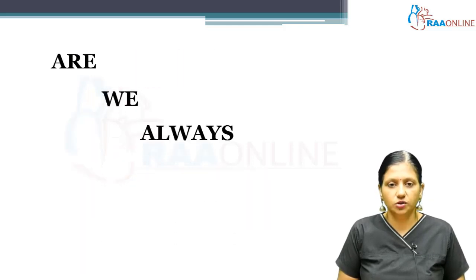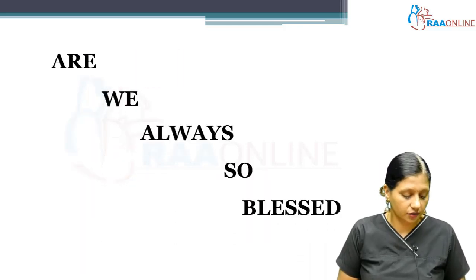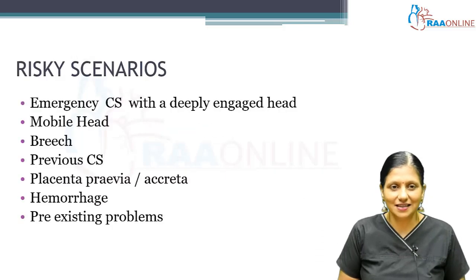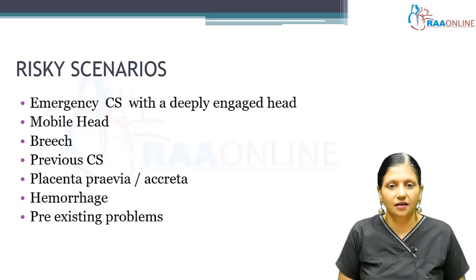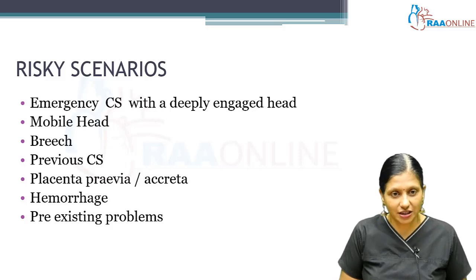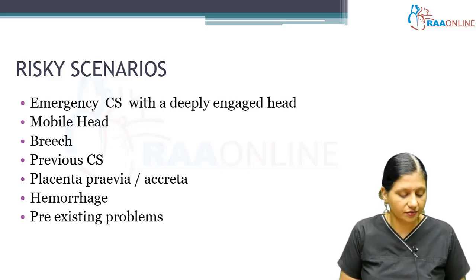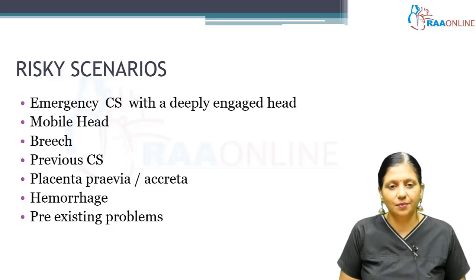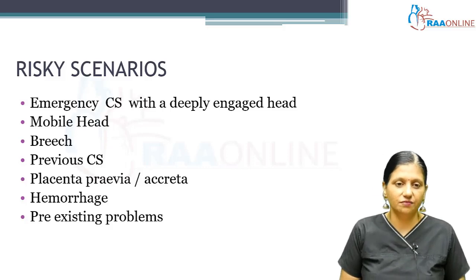So are we always so blessed? No, we are not. Complications do arise, and the risky scenarios are when an emergency cesarean is done with a deeply engaged head, when the head is mobile, or when the baby is not cephalic or is breech, then it becomes a breech delivery in cesarean section. When the patient is having a repeat cesarean section, we will find adhesions from the previous cesarean section.